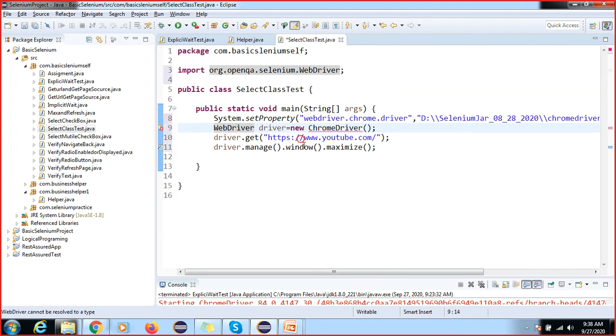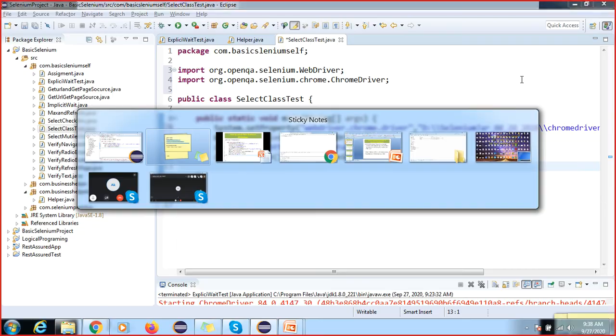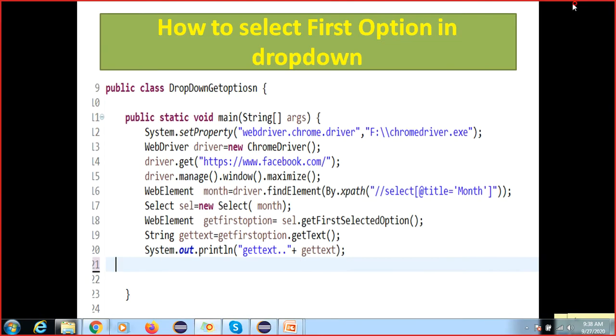Okay, import this. Now we have one page, a dummy page I got from Google. It is not opening.